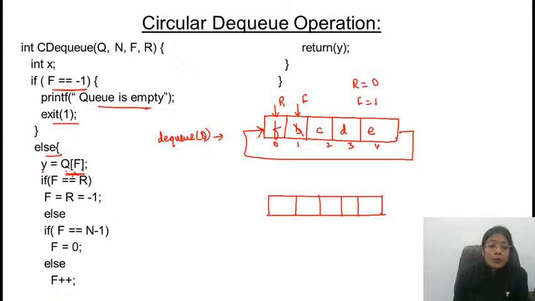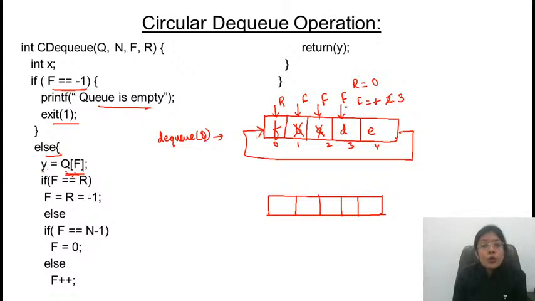So Q of 1 पे whatever value is there, it will be stored in Y, and after that you need to match the case. So front is equal to n-1 नहीं है. Simply in this case you will be incrementing the value of front because you have deleted this element. Next element to be deleted is stored at the position 2. Once this element is deleted, then the front will be pointing to 3.